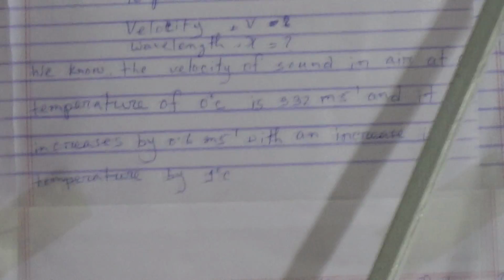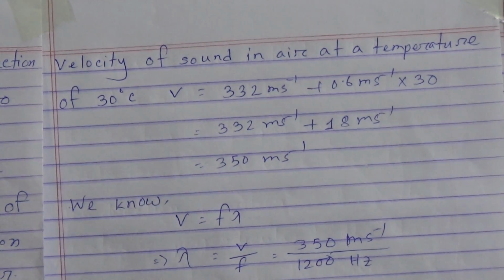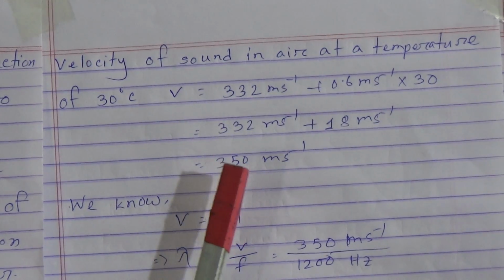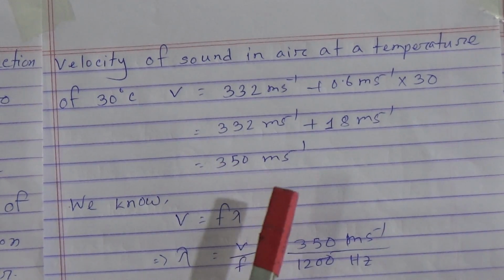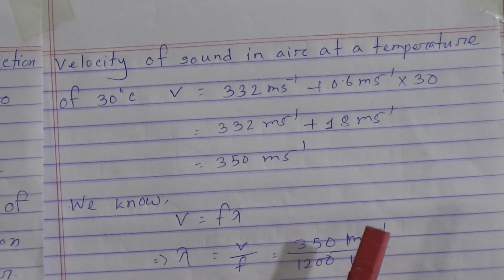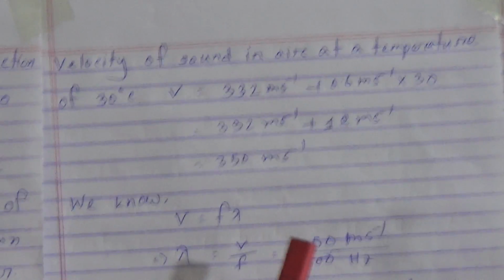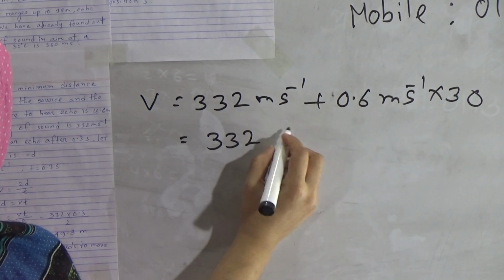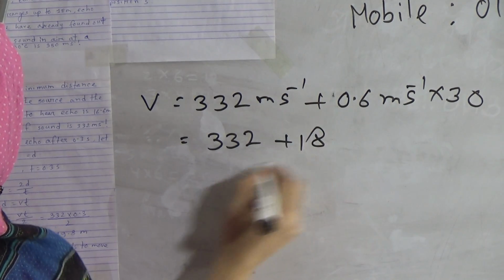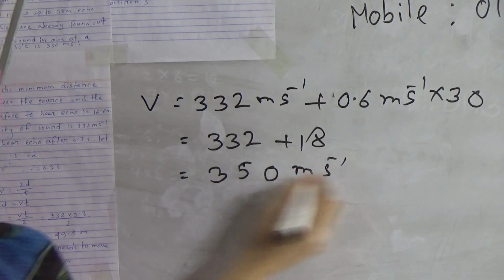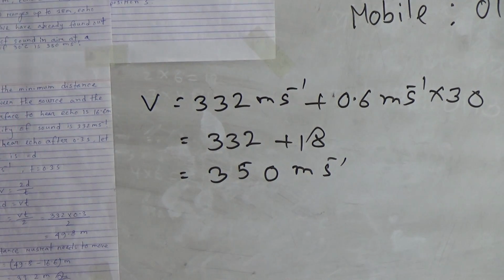So the velocity of sound in air at a temperature of 30 degree centigrade will be 332 meter per second plus 0.6 meter per second times 30, that is 332 plus 18, which means 350 meter per second. Velocity will be 350 meter per second.